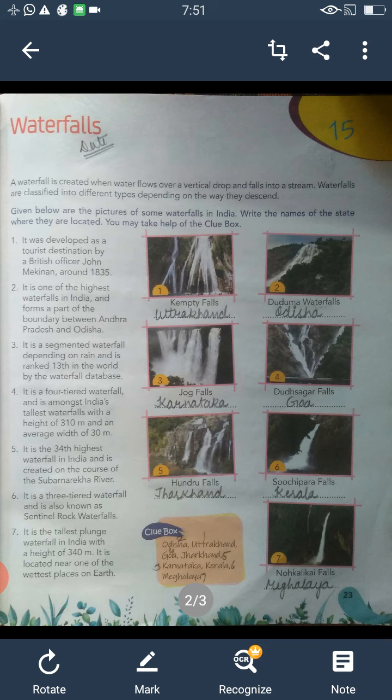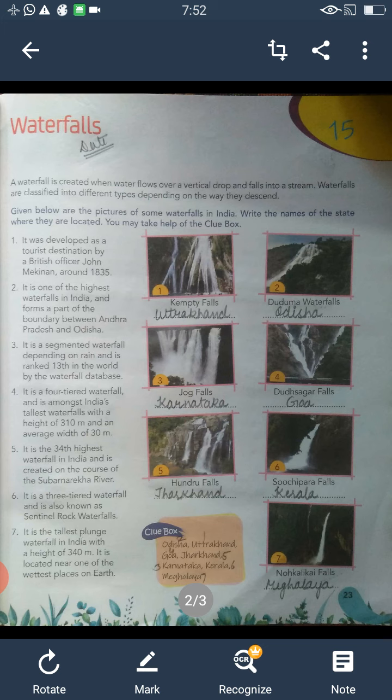Fourth one is, it is a four-tiered waterfall and is amongst India's tallest waterfalls with a height of 310 meters and an average width of 30 meters. So write Goa, Dudhsagar Falls. Fourth one is Dudhsagar Falls in Goa.